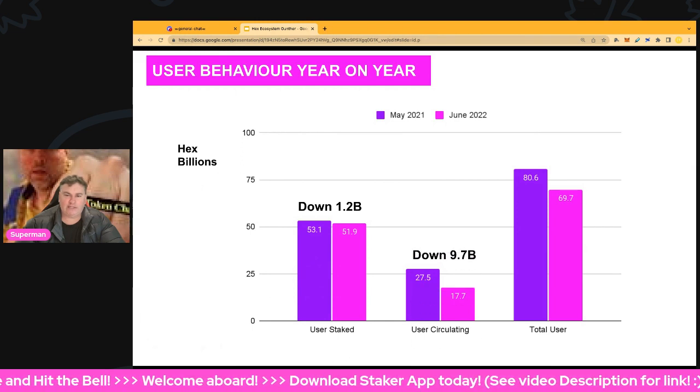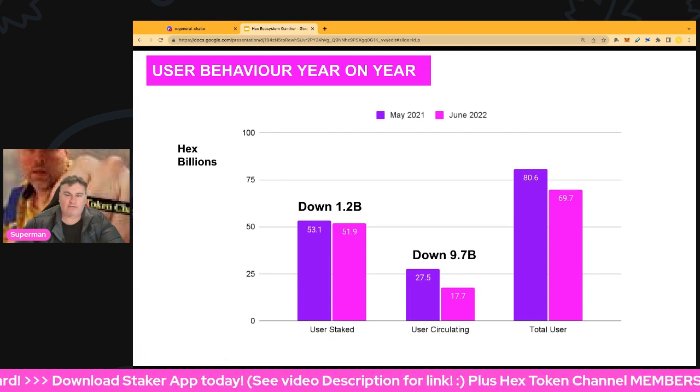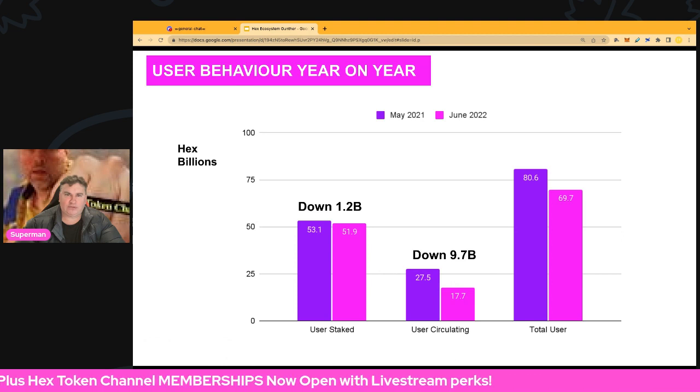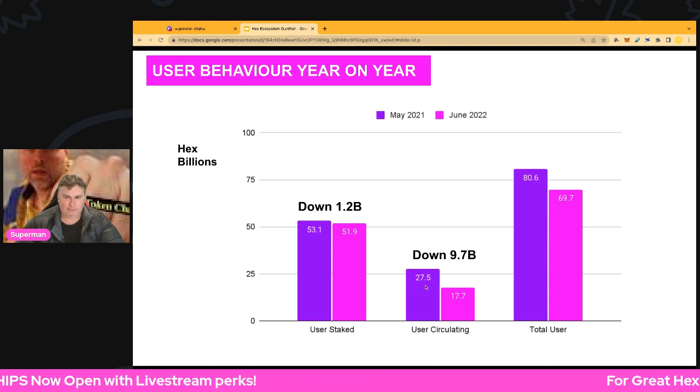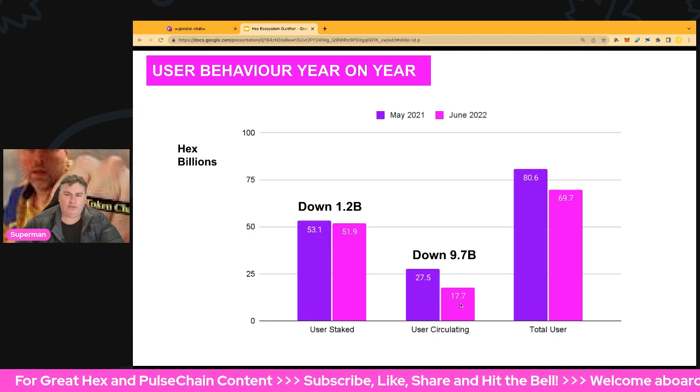But we also have circulating supply down by 9.7 billion. Obviously, we've had those big giant sacrifices for Pulse and PulseChain, PulseX and PulseChain. So very, very powerful there, and which was about 5 billion. We've had other stuff, penalties and all sorts of things else added in there too. So circulating supply there, quite a bit switched into the Origin account. But 27.5 billion there was last year, May 2021, and of course June 2022, 17.7 billion there.